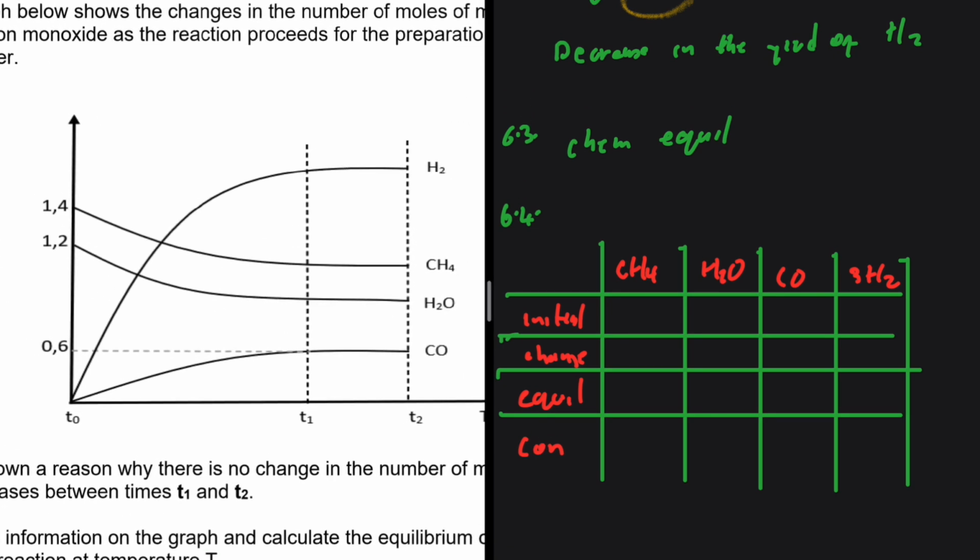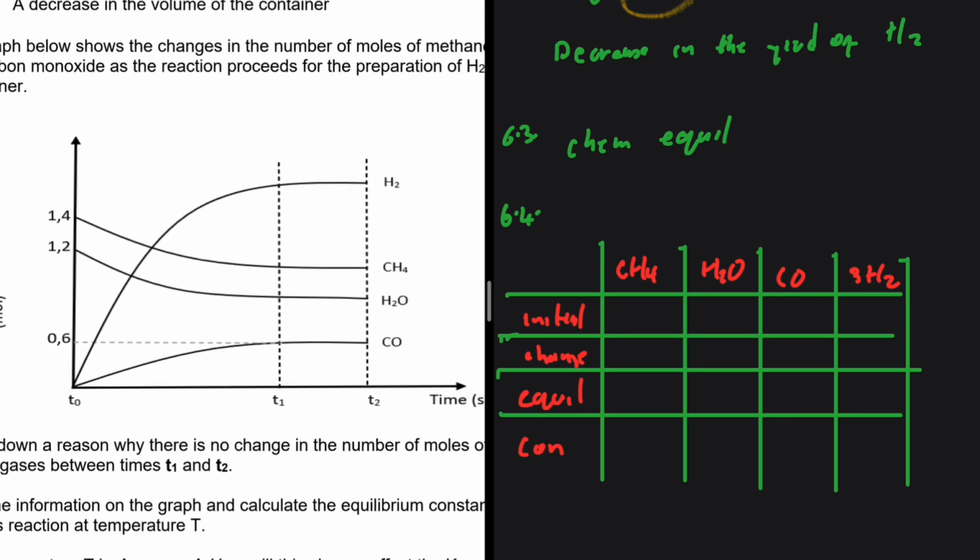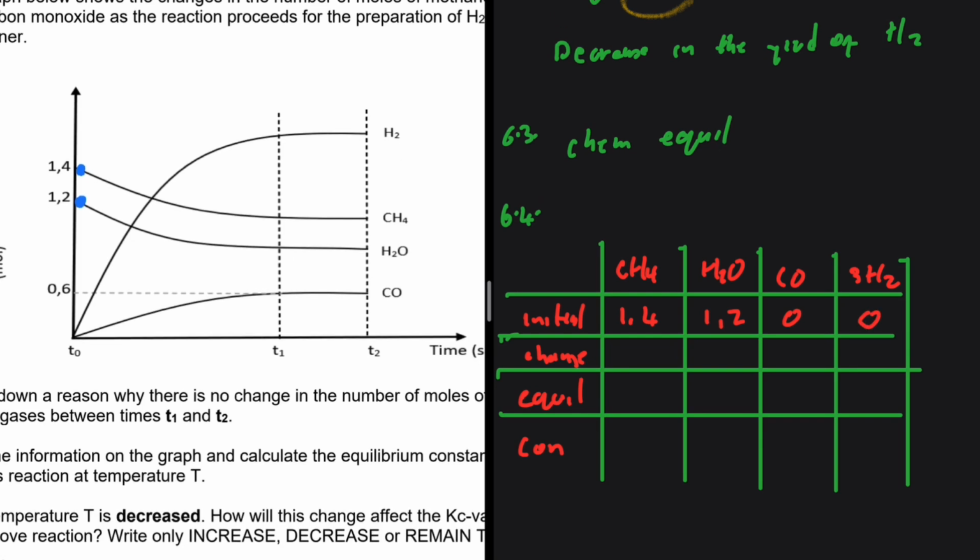So let's take a look at our graph. We can see that initially at T equals 0, we start with 1.4 number of moles of methane. So this is 1.4. And then that of H2O is 1.2. Carbon monoxide starts at 0, same as hydrogen gas. Okay. And then take a look at this at T2 or T1, when we have reached our equilibrium. We find that the number of moles of carbon monoxide at equilibrium is 0.6.